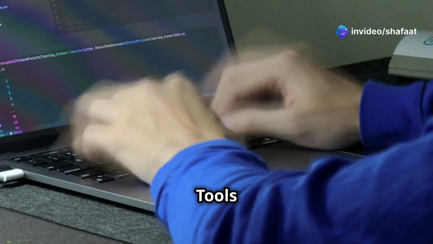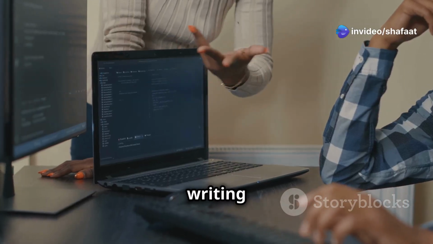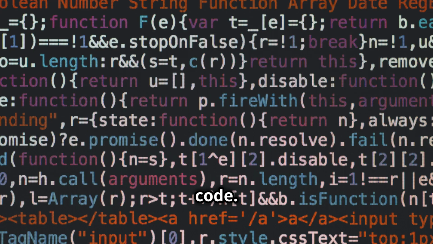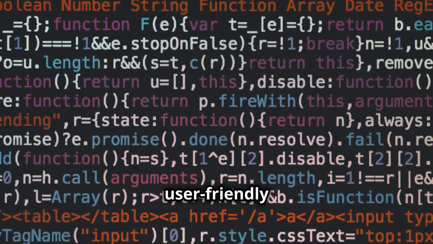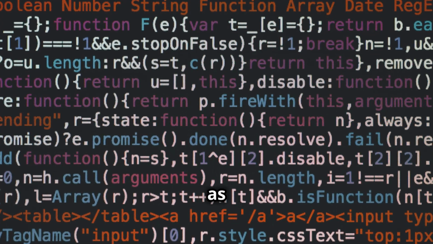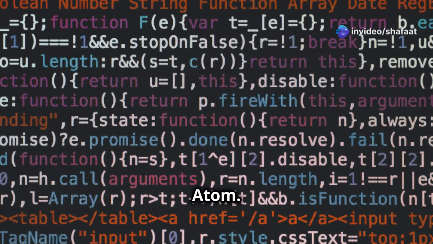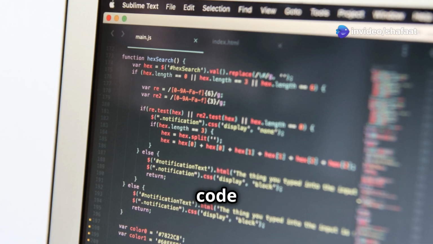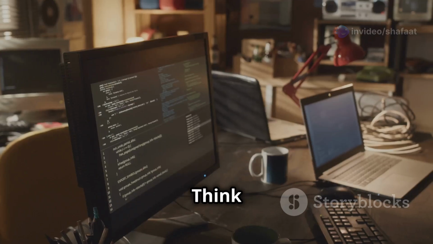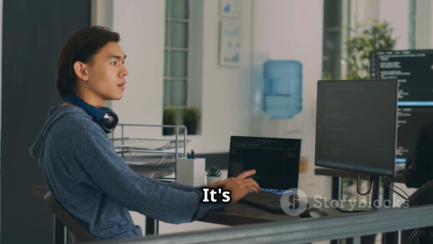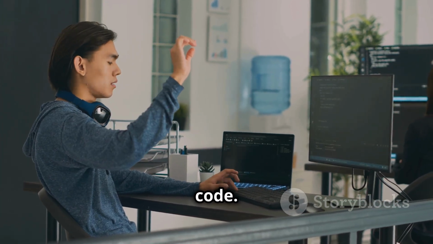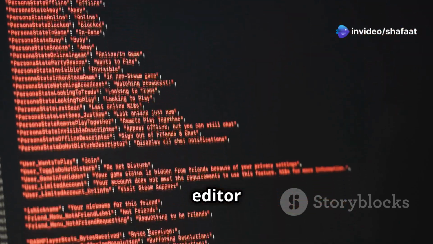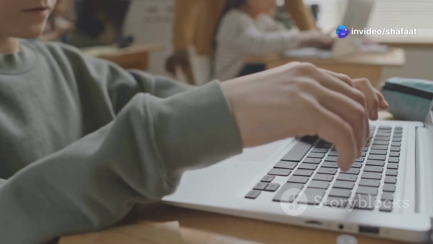Section 6. Tools for the journey. To start writing code, you'll need a code editor, which is like a digital notepad for your code. Don't worry, many free and user-friendly code editors are available, such as Visual Studio Code and Atom. These editors offer helpful features like syntax highlighting, making your code easier to read and understand. Think of a code editor as your workshop. It's where you'll craft and refine your code. Many online resources provide guidance on setting up your code editor and offer tips for beginners.